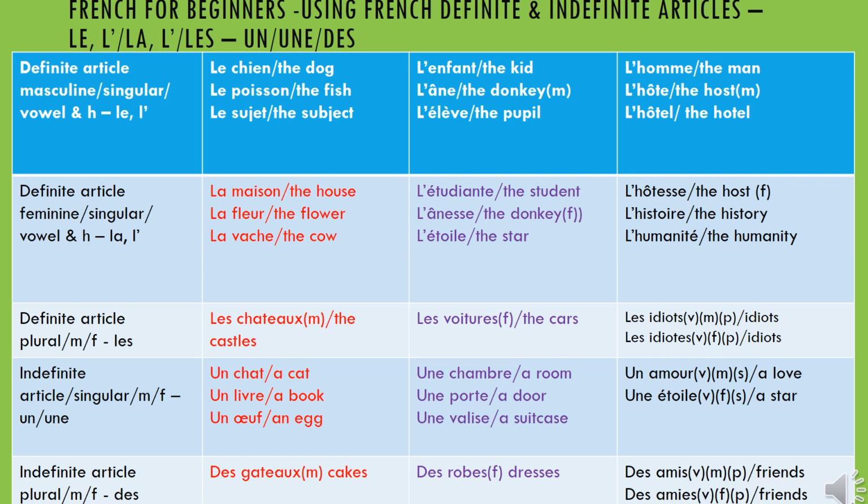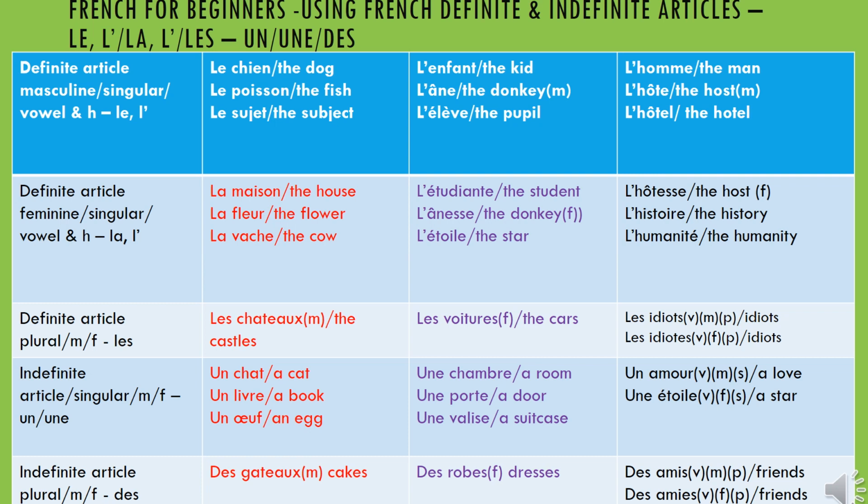And les voitures. I put F in brackets. When I put F in brackets, it means the word is feminine. So les voitures, the cars, but voiture is feminine. So you see there's no difference whether it is masculine or feminine. You just put les. When it is plural, even if the word begins with a vowel, it will still be just les.